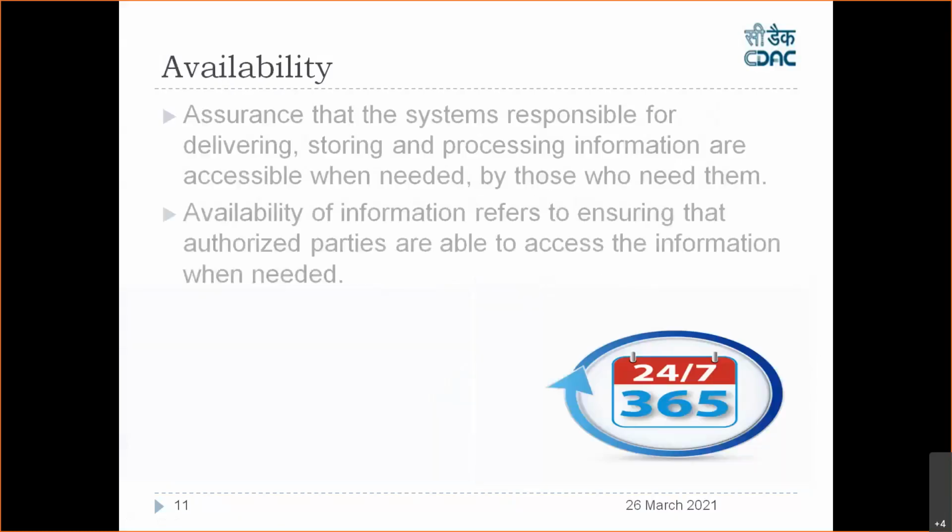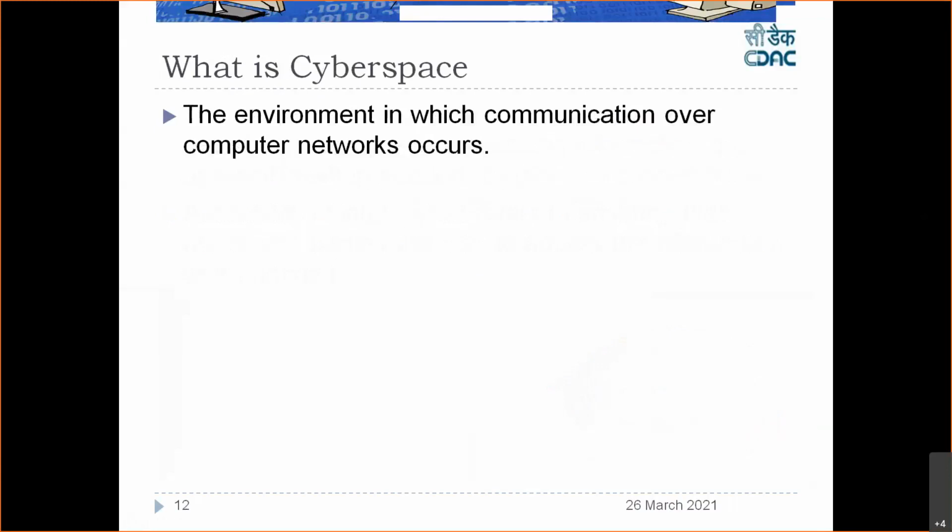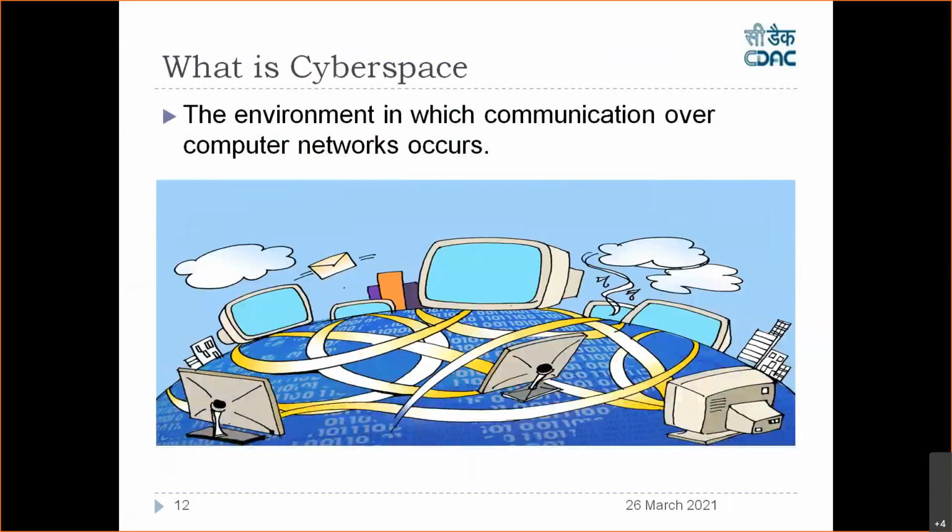Next is availability. Availability of information refers to ensuring that the authorized parties are able to access the information when it is needed. So if you want to browse any website, and that website is not functioning, it's malfunctioning, it means you are not able to access it. It means there's an issue with availability, right? So these are the three terms of security: confidentiality, integrity, and availability.